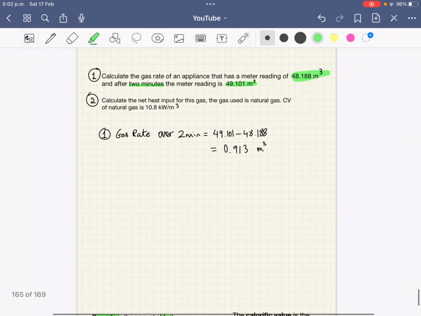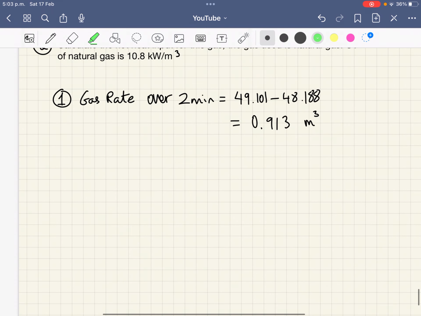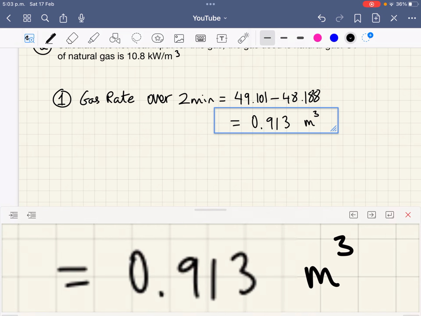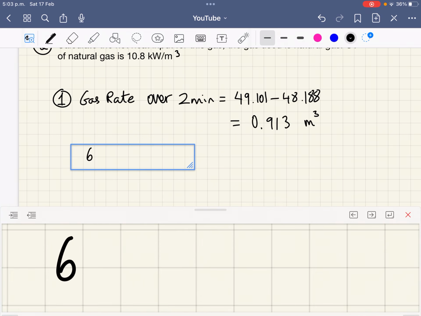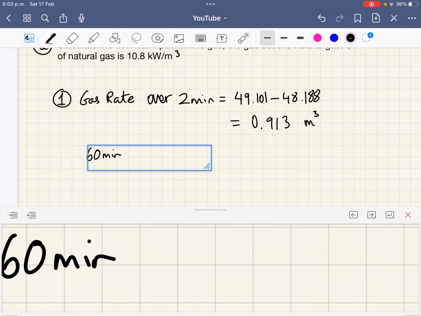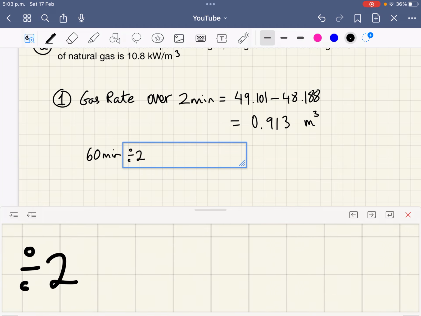Up here we found the fuel used in 2 minutes, but we want the fuel used in an hour. Well, an hour has 60 minutes. We want to know how many 2 minutes is in 60 minutes. So if we divide that by 2, we get 30.